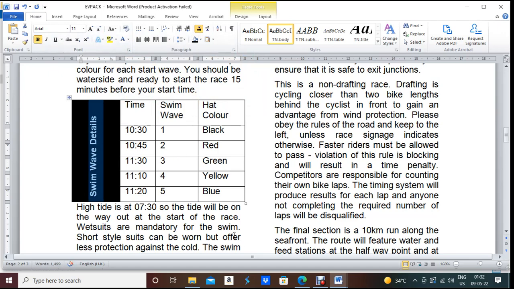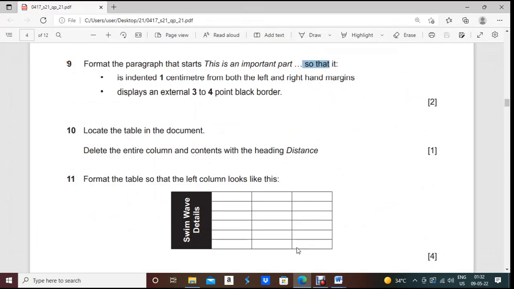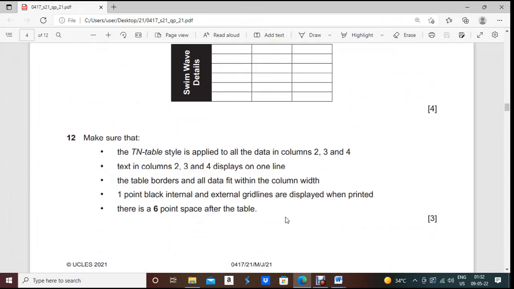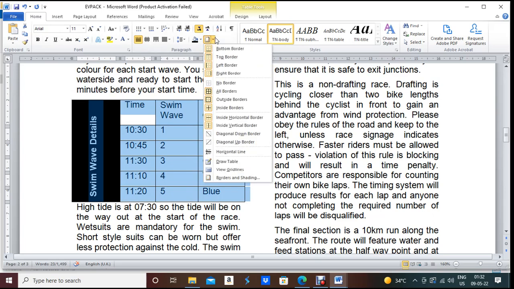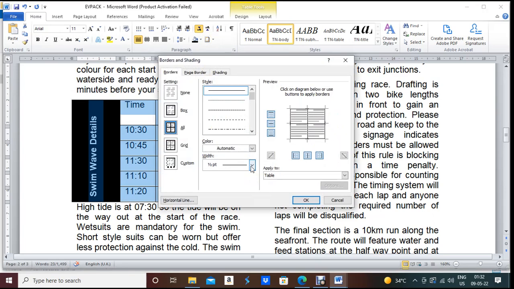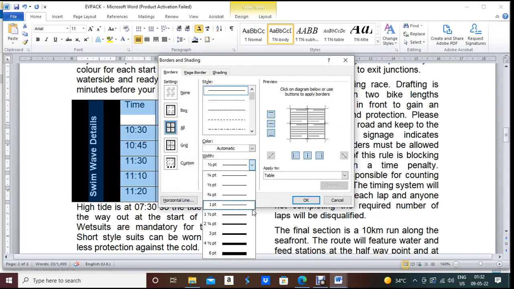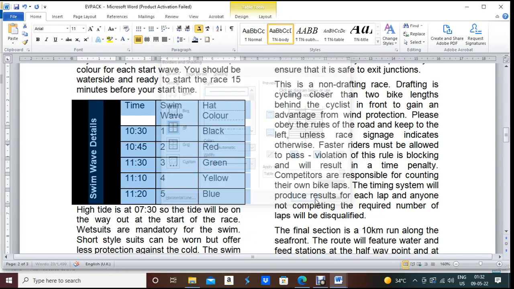Done. Now next one, what they're asking, everything is given. Make sure that the TN table style is applied to all the data of columns 2, 3, 4. The text in columns 2, 3, 4 should be displayed on one line, and the table border and all the data fit in the column width, with 1 point black internal and external grid lines. So block this one, go to Borders and Shading, the grid line should be 1 point, then press OK.